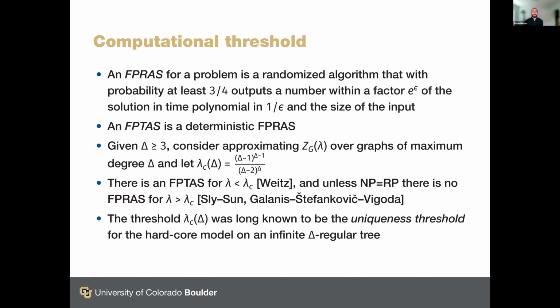Actually, this threshold lambda critical was long known to be what's known as the uniqueness threshold for the hardcore model on an infinite delta regular tree. So the value itself was long thought to be important to what's going on with the hardcore model, but it's nonetheless very interesting to have this confirmed in the computer science literature. I'll explain a little bit about what that uniqueness threshold means when we look at the hardcore model in detail.